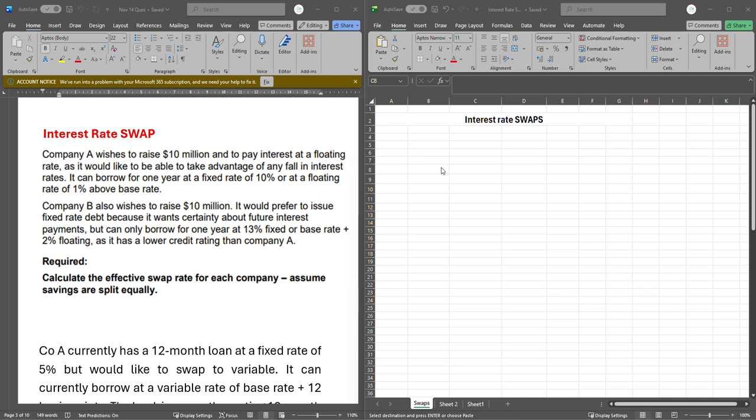What is interest rate swap? Please, it's pretty easy. What we are saying is an agreement where two parties agree to actually swap fixed stream of interest payment for floating. Or you say they agreed to swap a floating for fixed. Either way, they are swapping. Please note that what they are swapping is interest rate payment.